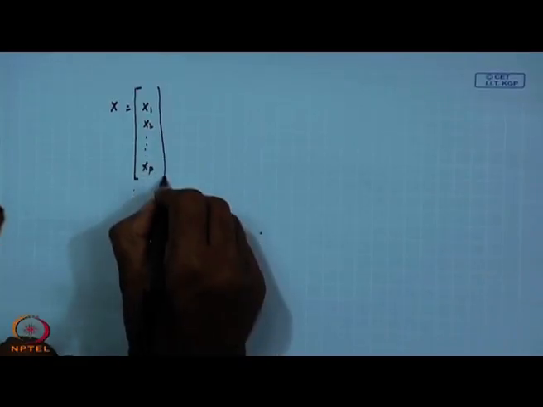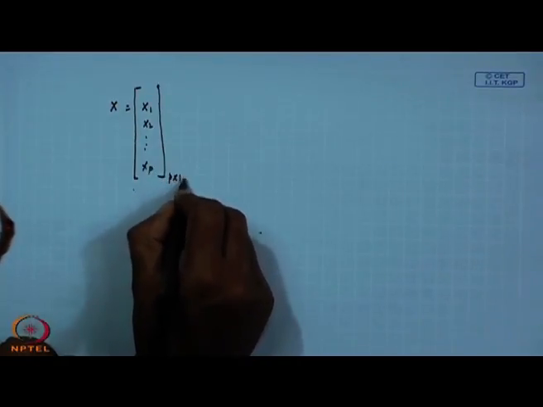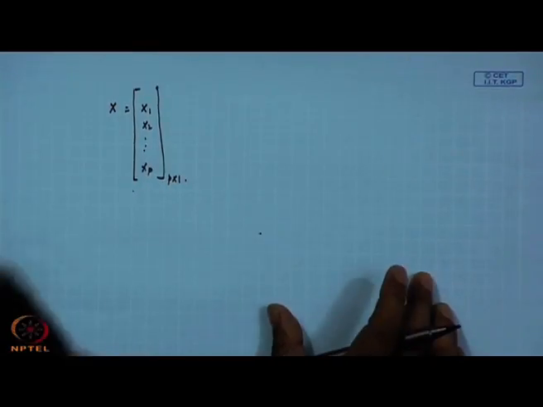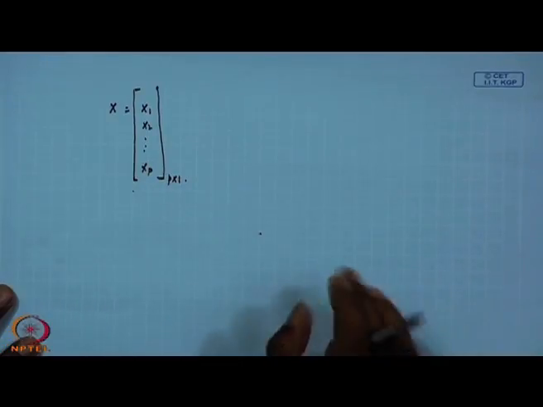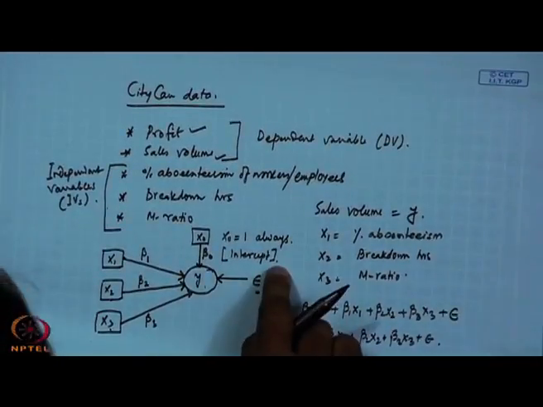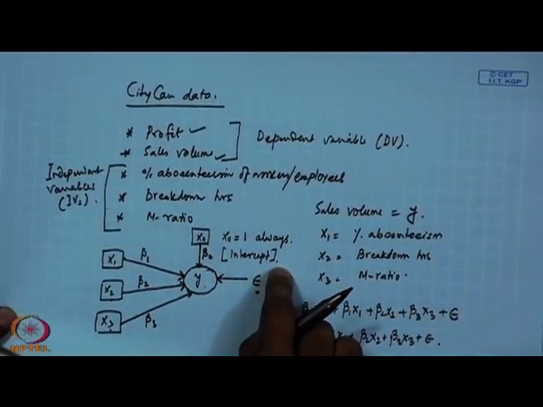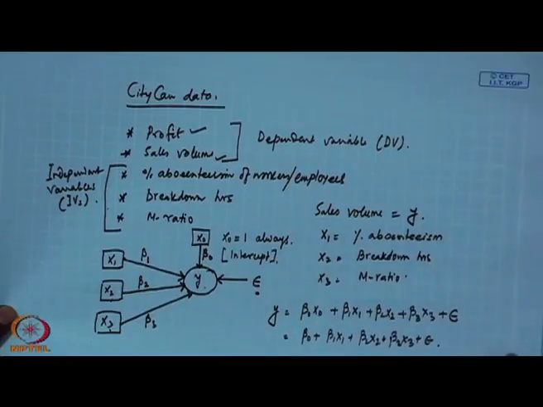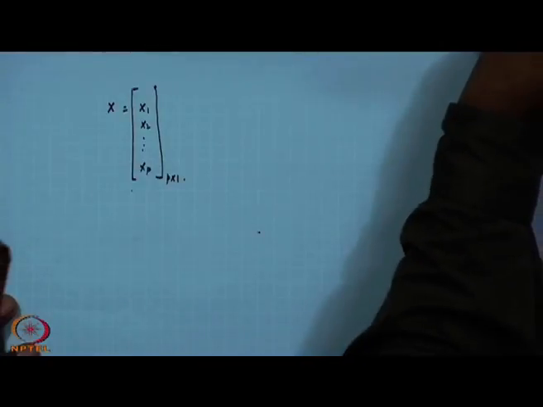So, there are p variables which are contributing towards y. And as we have already seen, there is one intercept parameter related to one constant x 0, that one we are making 1.